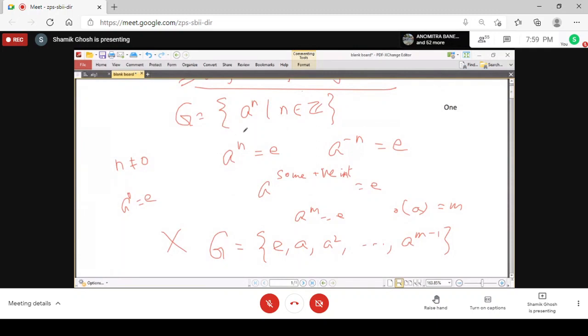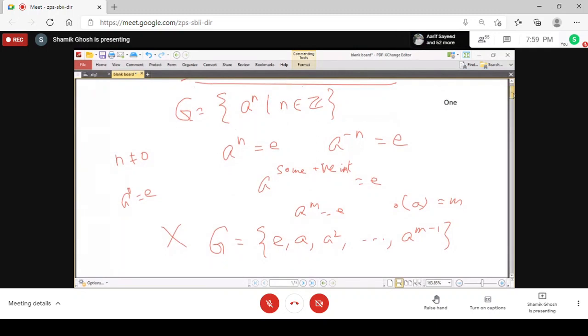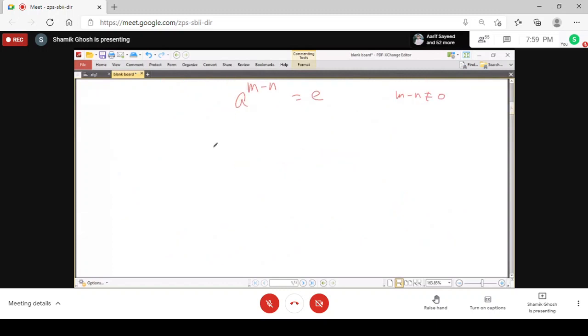So you get a complete set of powers of a. No two elements are equal here. So you will get that identity equals a to the power 0, and a square, a cube, so all the positive integer powers of a and all the negative integer powers of a. So all elements are here.